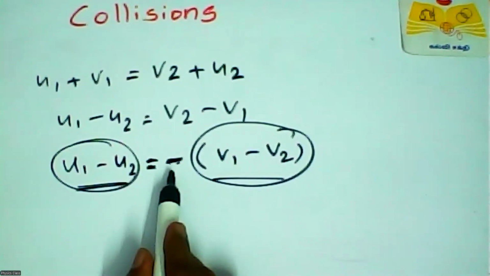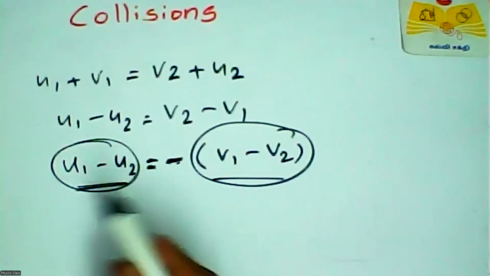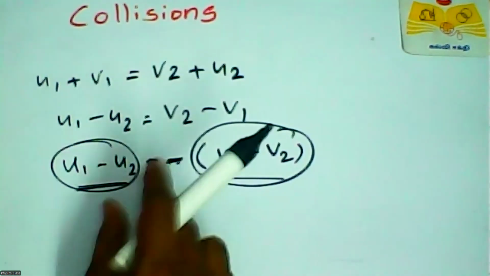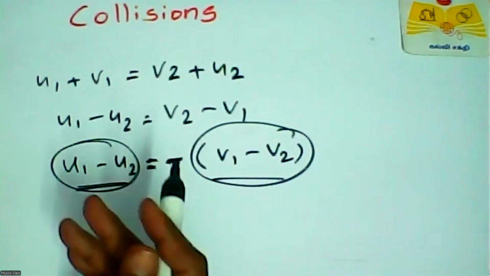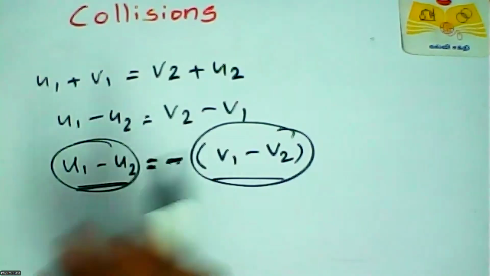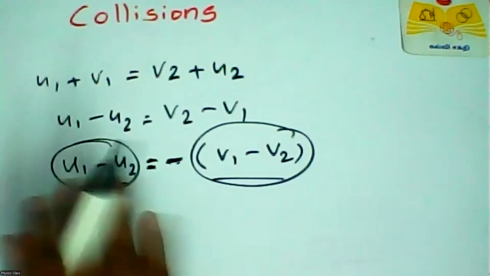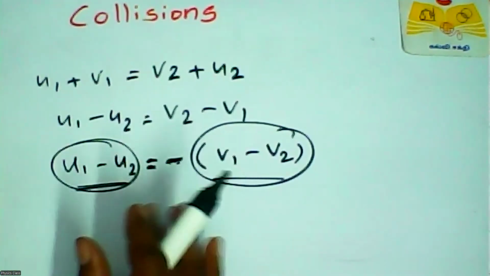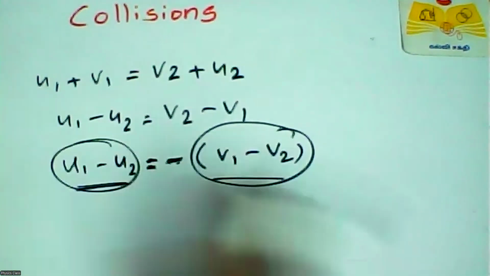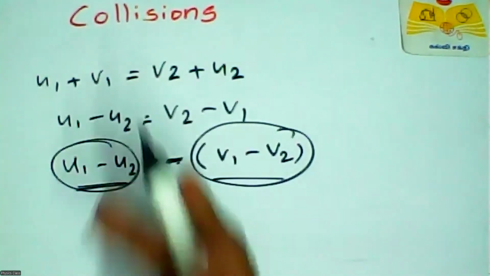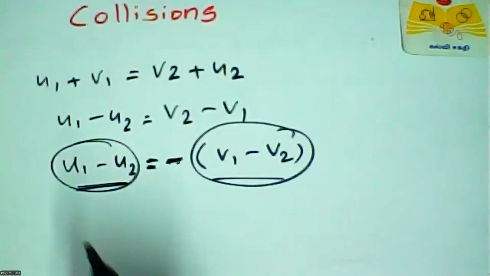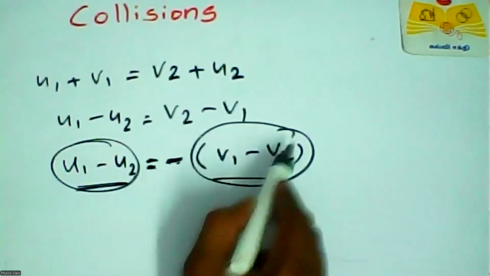Dividing, as I already told you, is to know the unknown quantity, because we don't know u1, u2 or v1, v2 in terms of other quantities. But mass is conserved, mass does not change, so we have to neglect mass. That is why we divide the two equations, and then we get a simplified form here.